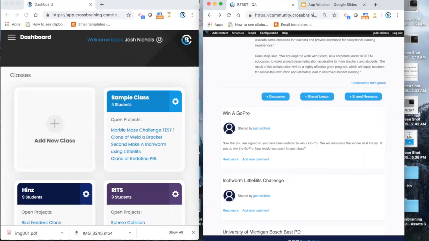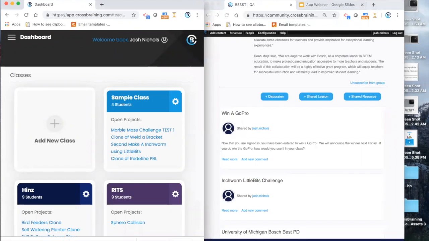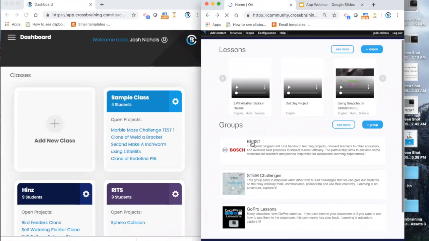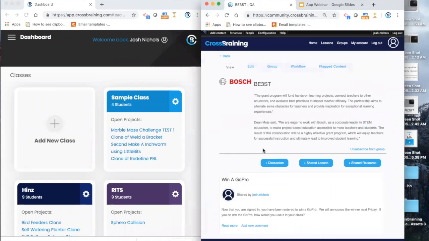If you want to work with other Bosch teachers or do something with them, you can click into the Bosch Best community, and it's going to ask you to sign up for it. You can't do it right away because it's a closed group. It will ask you for permission, and you have to sign in. Then within a short period of time, we'll give you access into the Bosch Best community.